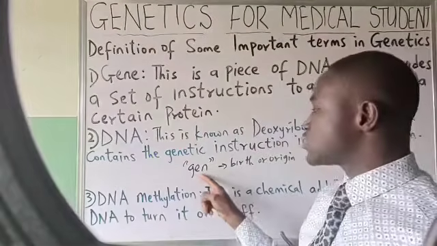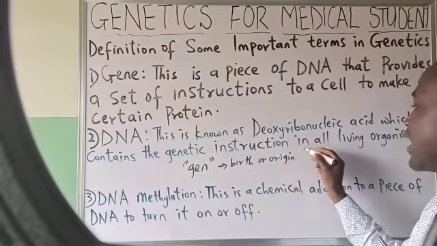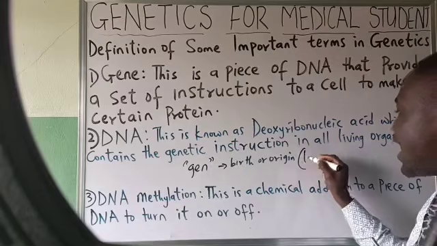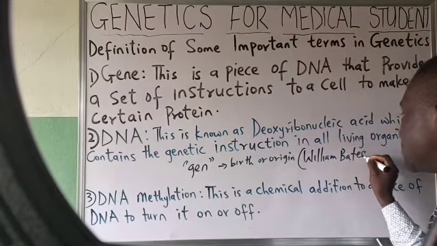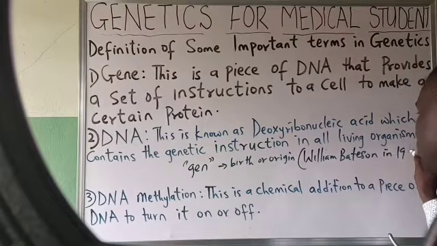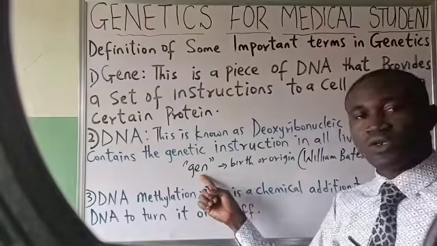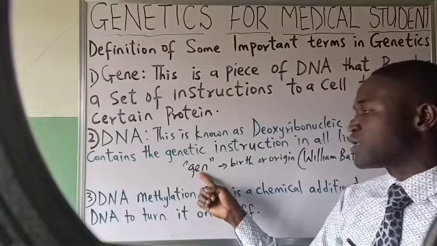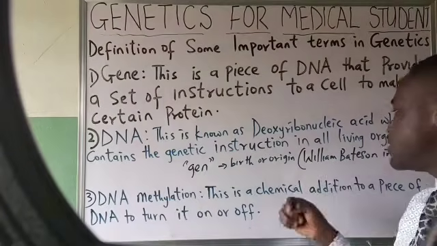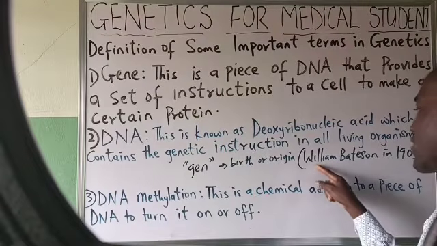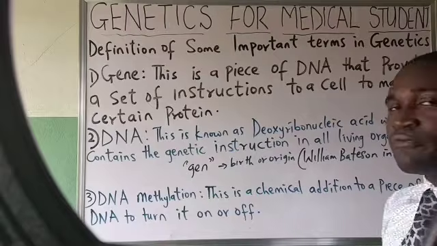This genetics, which was derived from the Greek word gene, was coined by a scientist known as William Bateson in 1905. So we've been able to know where the word genetics was derived. That is from the Greek word gene, and it means in English birth or origin. And we also said it was derived by a scientist called William Bateson in 1905.